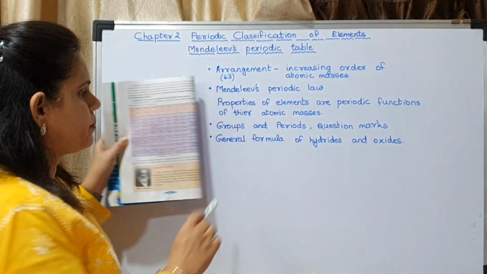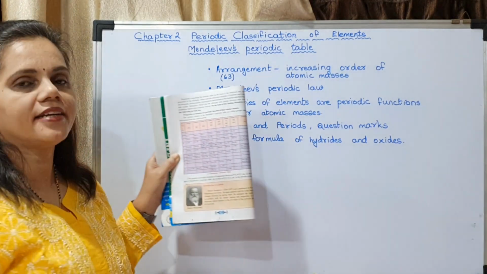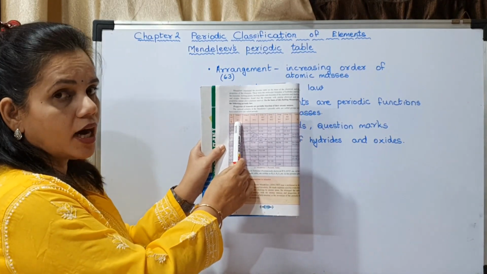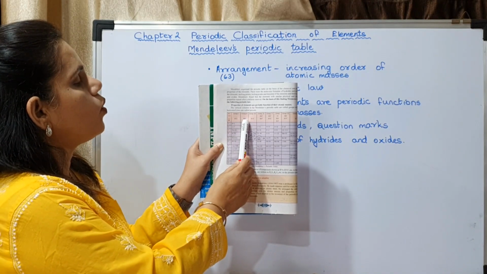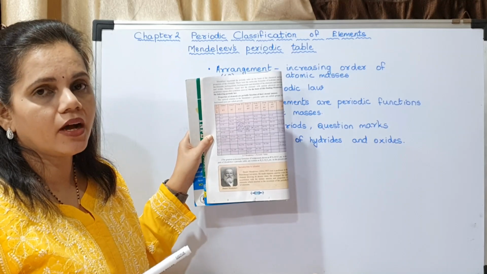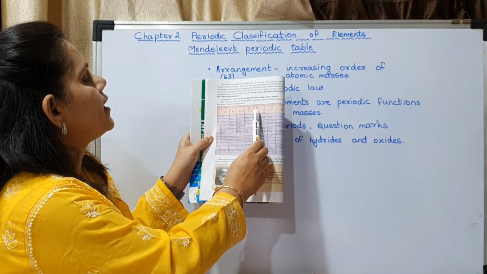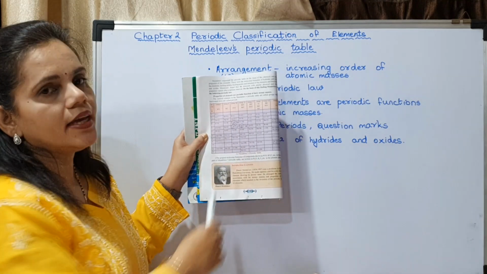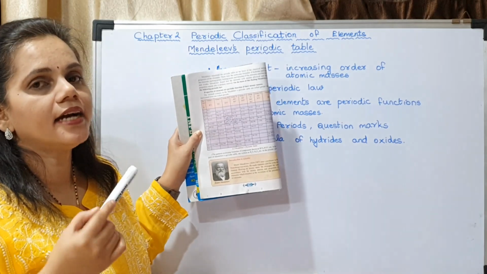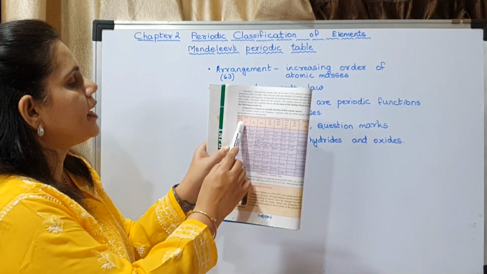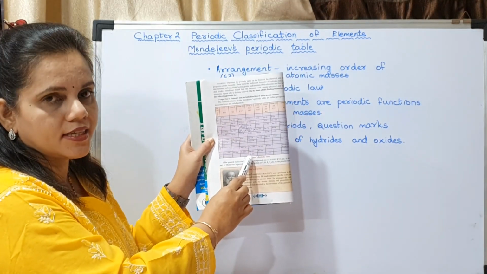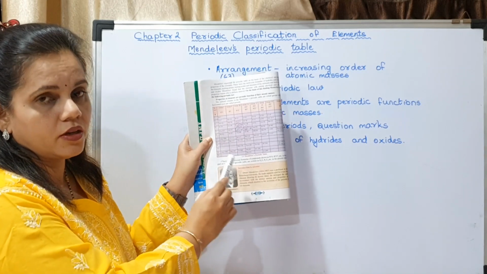Now the next property of the periodic table is the general formula for hydrides and oxides. At the top you may see they have given R2O, RO, R2O3 and so on. These were the general formulas of oxides, and here they have given RH3, which is a general formula for hydrides. R stands for any element which is in this table, in that group.